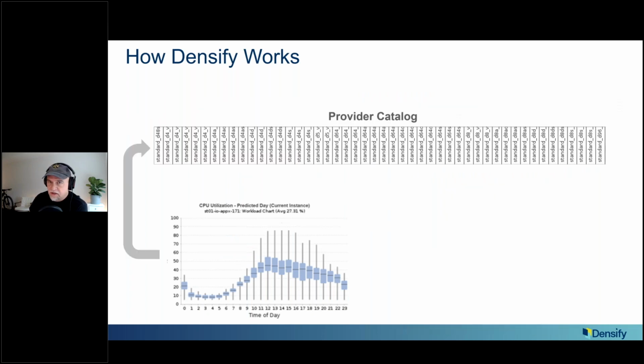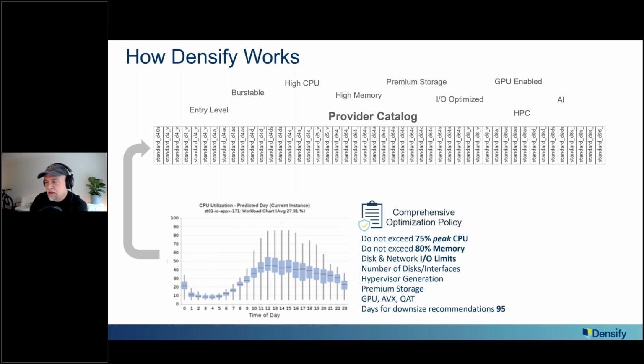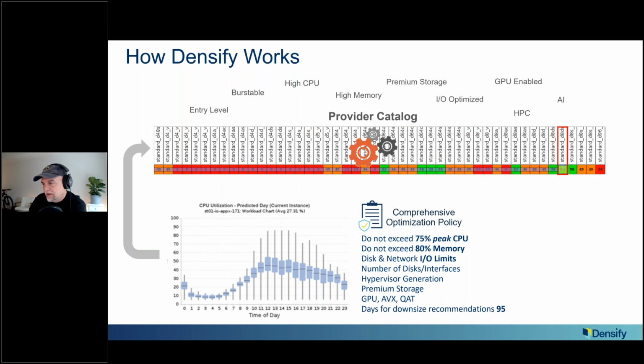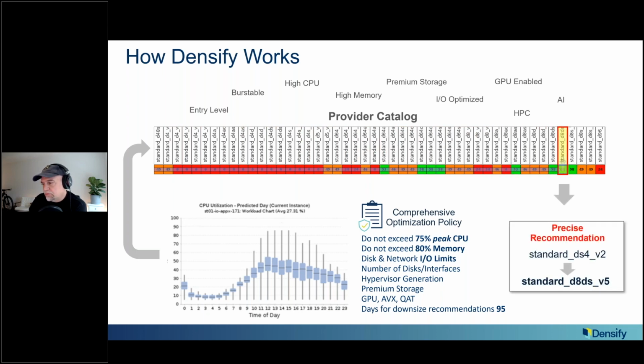Then we analyze it against the entire provider catalog, and this is just a small section of the Azure catalog. And again, the catalog is very, very complex and very sophisticated. There's all kinds of different options. There's entry level, there's more advanced offerings, GPU, HPC, different types of optimized offerings. So we figure that out by looking at the characteristics of the workload and very detailed policy. I won't get into the details. I'll show you visually what this looks like, but things like how busy do I want to be? Obviously, I need enough disks and HBAs, and am I using premium storage? All of these things go into saying, okay, we can score this workload against the entire provider catalog and figure out where it can and can't go. And then based on cost, come up with the best possible answer.